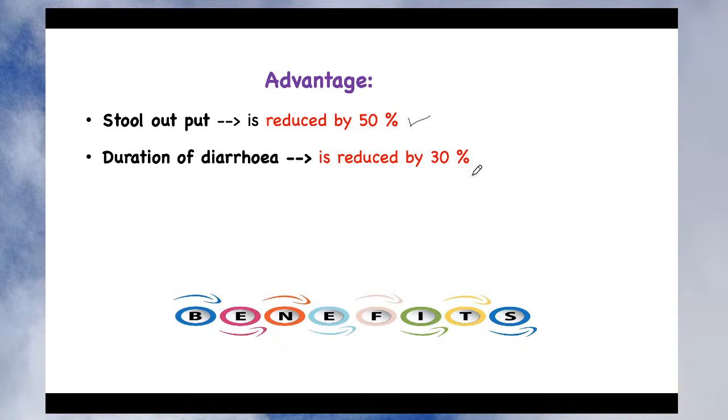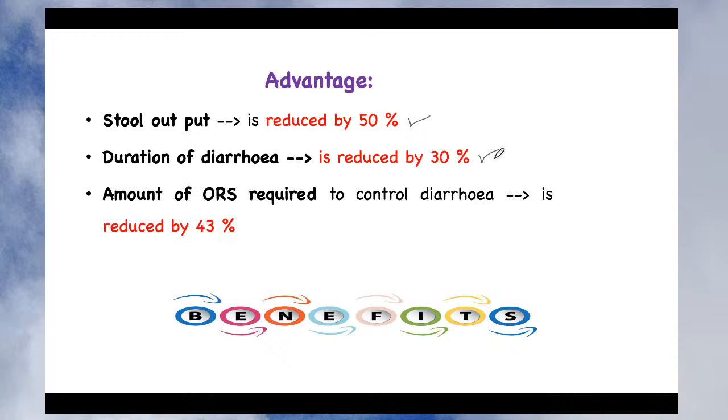Secondly, the duration of diarrhea is reduced by 30%. So you can see there are additional advantages. And lastly, the amount of ORS required to control diarrhea is reduced by 43%, so almost 50%, because the sodium entry is facilitated by both glycine and glucose.